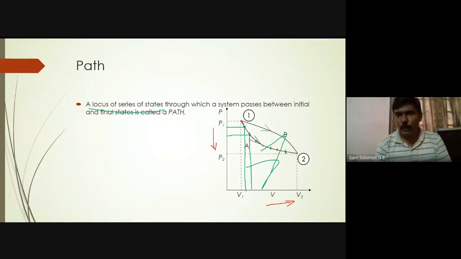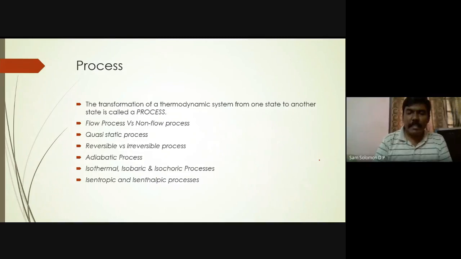So this is one process, and this is another process. Your processes can be different even if the initial and the final state points are same. Then what makes a process?